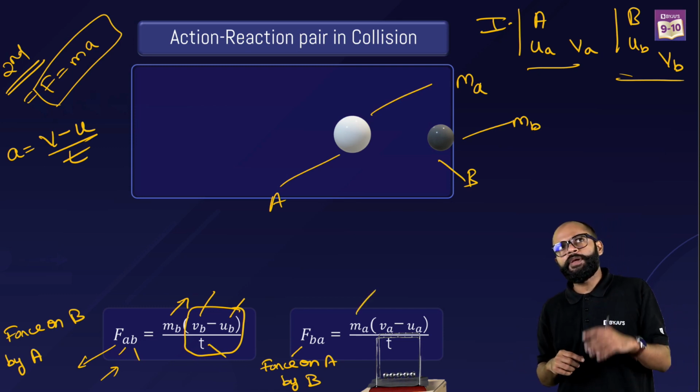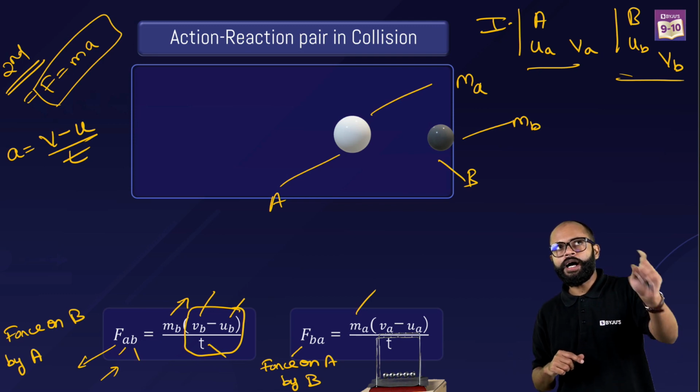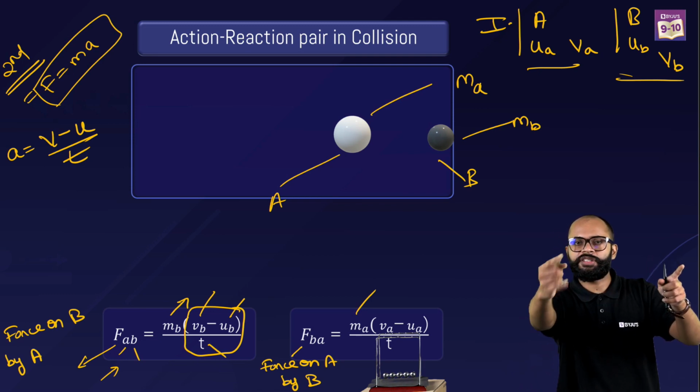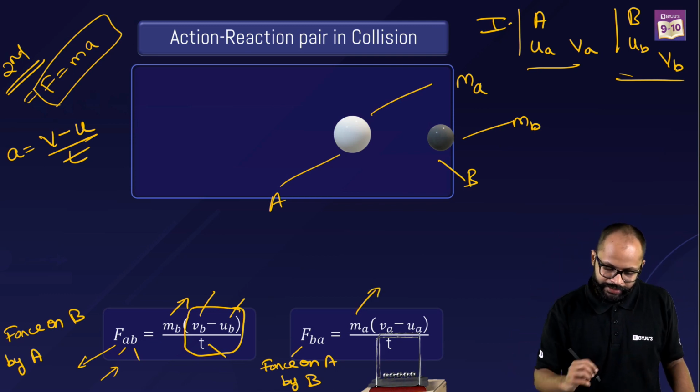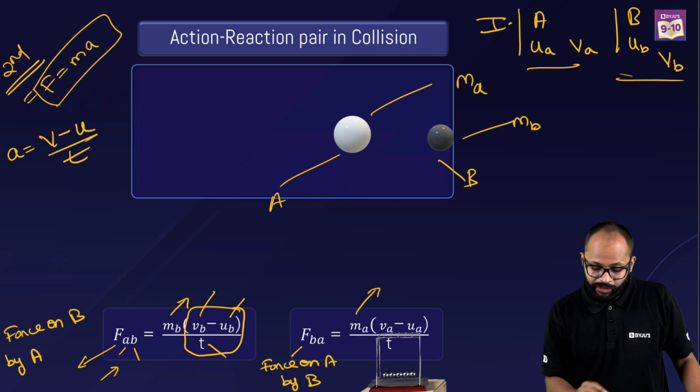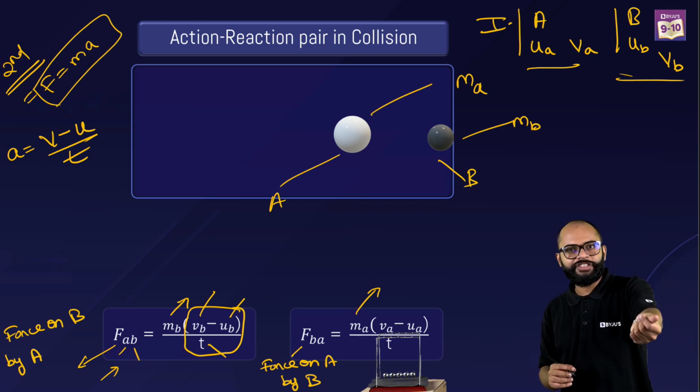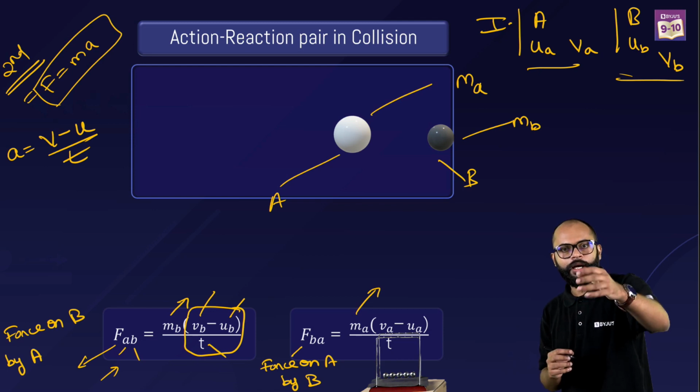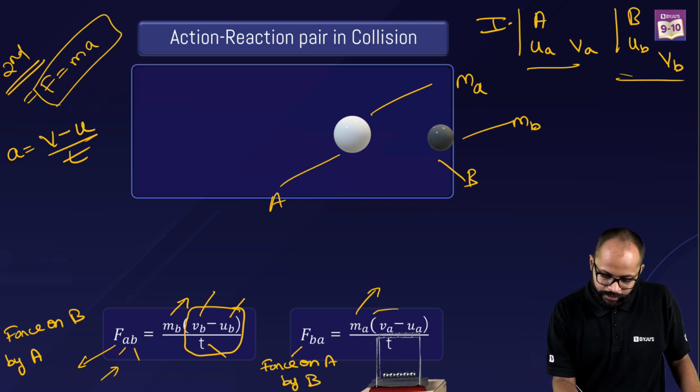Sir, ball A पे we have to find the force. मतलब mass of ball A multiplied by acceleration of ball A. ठीक है? Mass of ball A is ma. बढ़िया. Acceleration of ball A will be how much? Final velocity of ball A minus initial velocity of ball A upon time taken. Alright, sir, we got this.